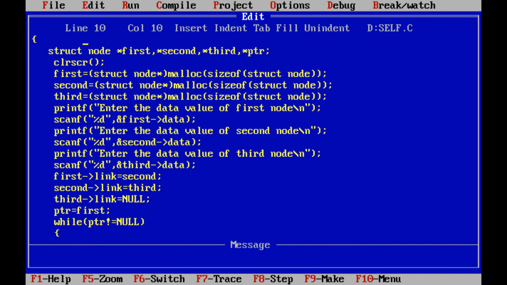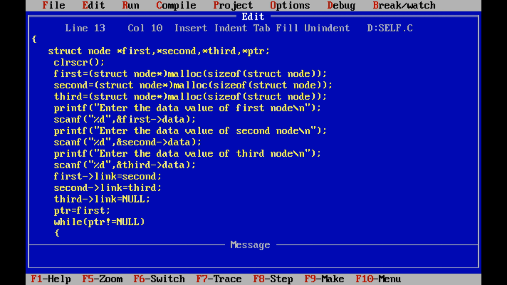Here, for the pointer structure variables first, second, third, if we are not allocating the memory, we are getting errors or warnings. So first, second, third and PTR are the pointer variables and also structure variables created for the structure called node.